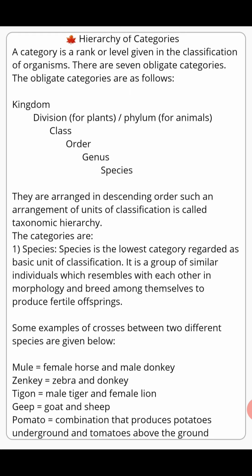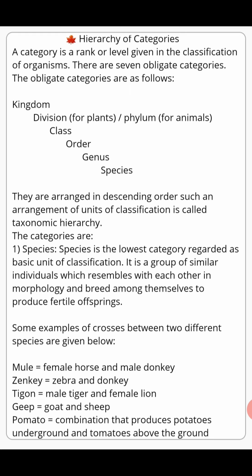In this earth, there are so many human beings, more than 7 billion. But the interesting thing is that all the human beings of this earth are similar in morphology and they can breed between themselves. Similar in morphology means they are similar in the external structure. For example, my external structure is identical with your external structure.